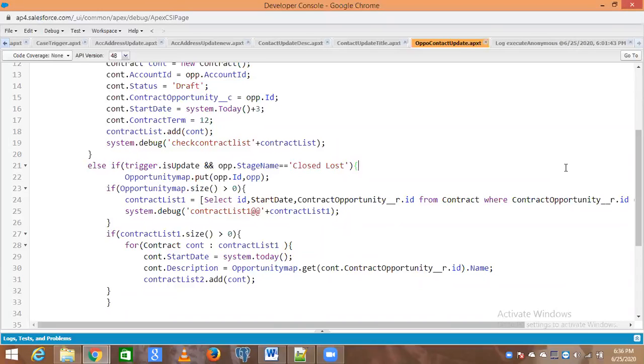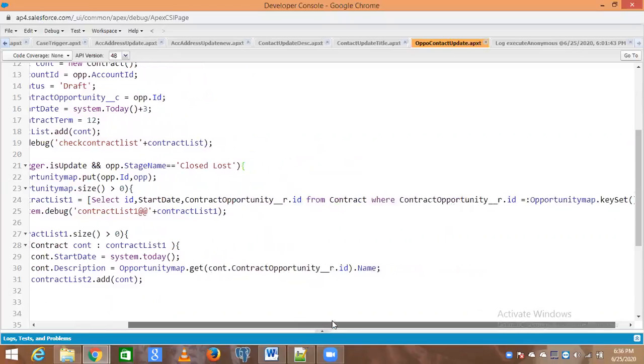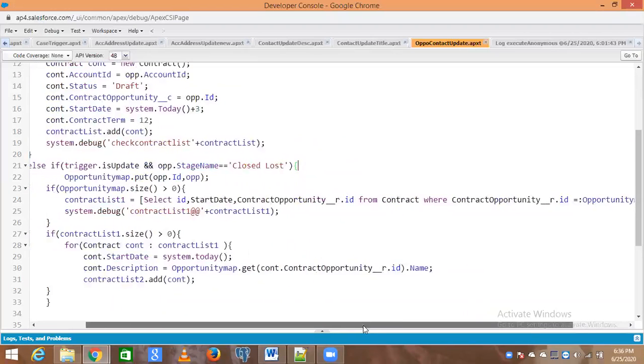So after the map, contract opportunity underscore r ID, and then did we give map? What function do we use, map get key? Okay. One more. Can you explain the functions put and key set? This you have explained. 28th line. Yeah.